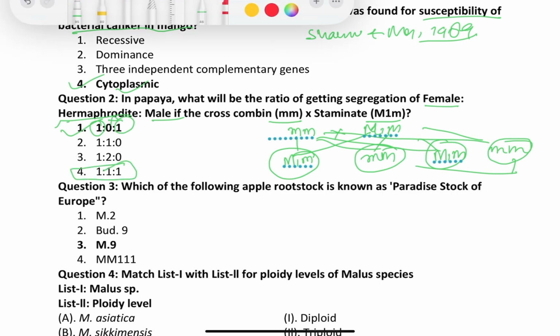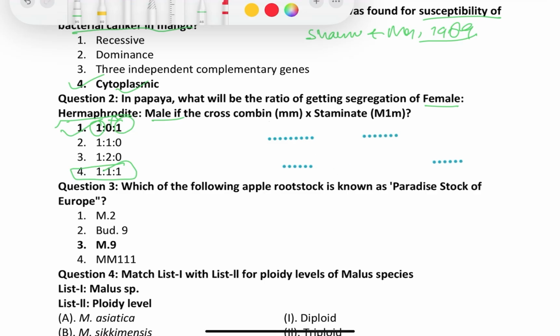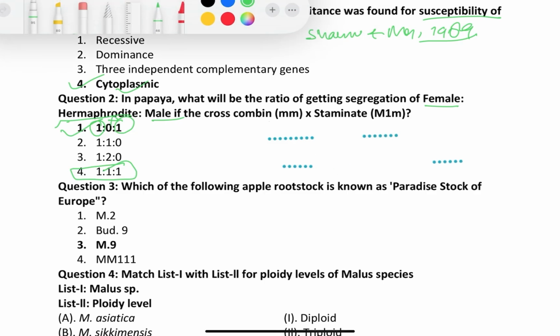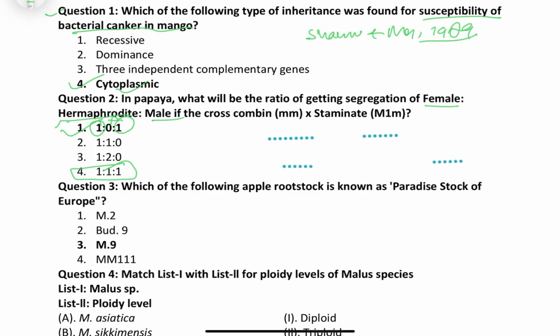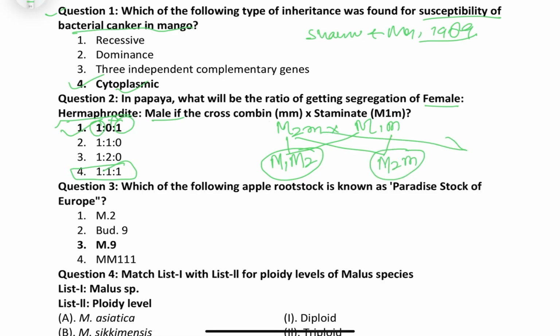So let's draw this one also. In which case are we going to get 1:1:1? If we cross a hermaphrodite flower with a male flower, then what will we get? M1M2, which is lethal, then M2M, that is hermaphrodite, M1M, that is male, then M1M1, that is female.